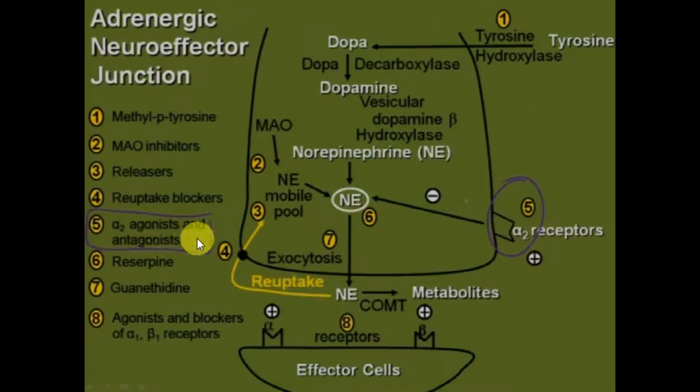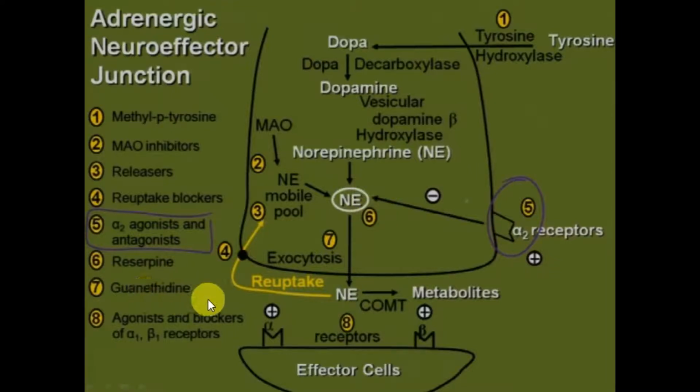Alpha-2 agonists and antagonists. The alpha-2 receptor is present on the presynaptic junction. We have highlighted the alpha-2 receptor because it is present on the presynaptic junction. So stimulation of the alpha-2 receptor will increase the negative feedback, thus decreasing the norepinephrine concentration, while alpha-2 receptor antagonists will decrease the negative feedback, thus increasing the concentration of norepinephrine.